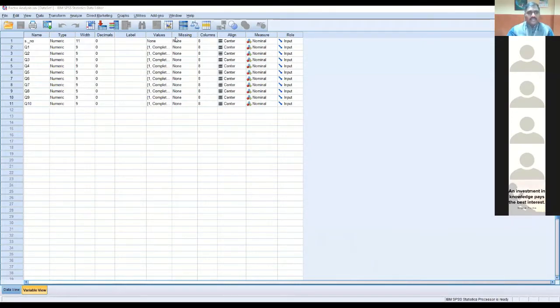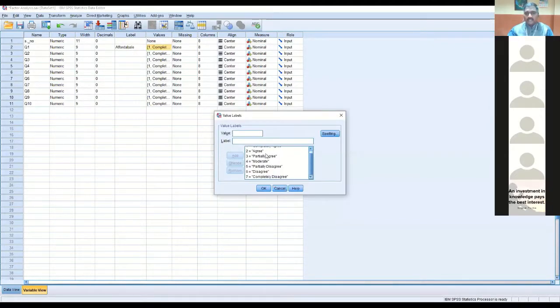So now see, this is the SPSS variable view, which you already know, and I have already entered the data here. See question number 1, question 2, question 3, question 4, question 5. It's numeric, with no need to change the width. The label talks about some label, like affordable. And then I gave the values also: completely agree, agree, partial agree, moderate, partial disagree, disagree, completely disagree. Like that, I gave the value labels also.